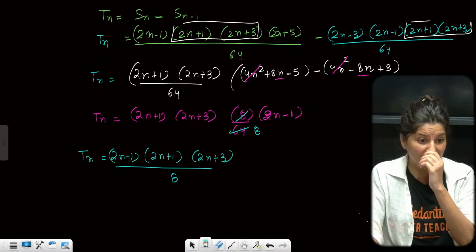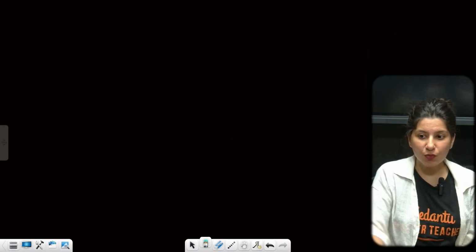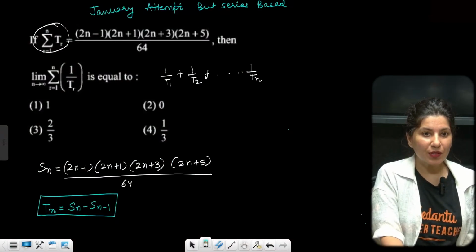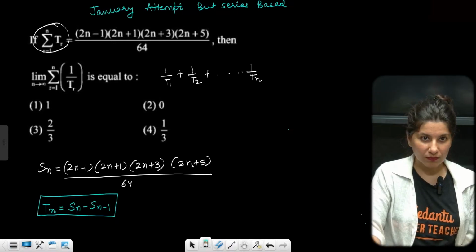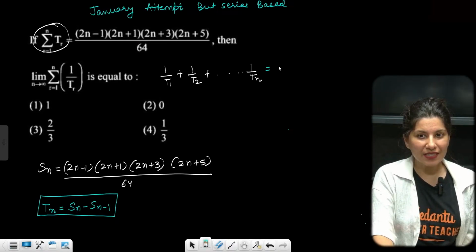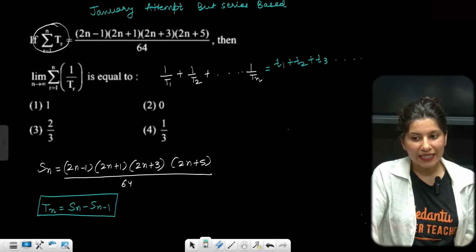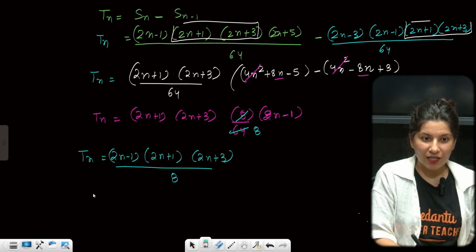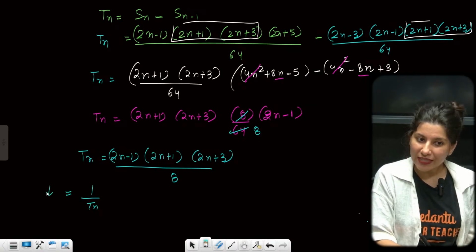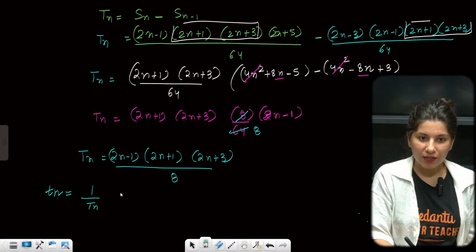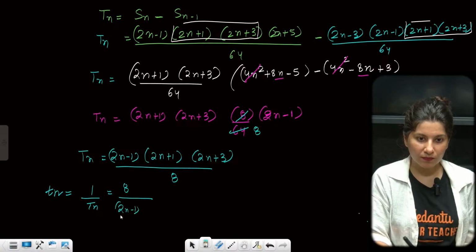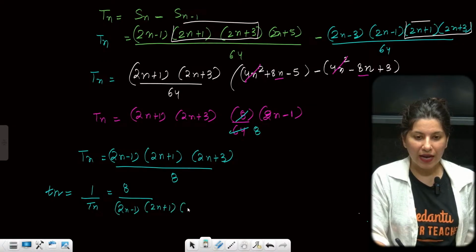Now, what do we want? If you go back, you will realize you want 1 upon T1 plus 1 upon T2 and so on, sigma of 1 upon Tn. So let me just create a new term altogether, which is the reciprocal. You want 1 by Tn, so it is going to be 8 upon 2n minus 1, 2n plus 1 and 2n plus 3.